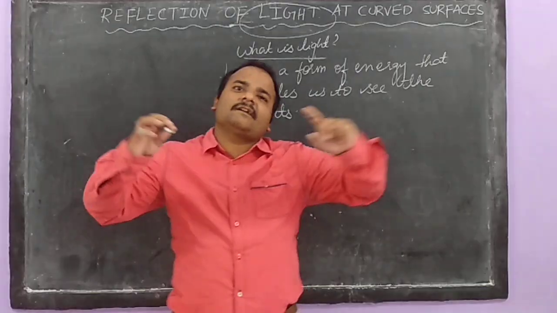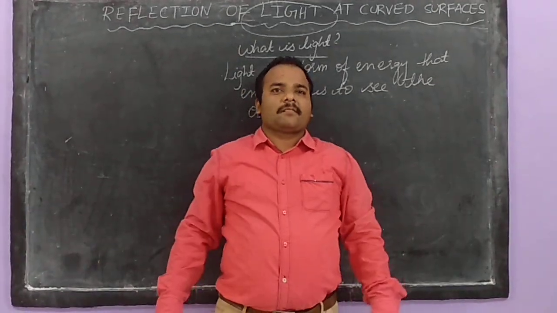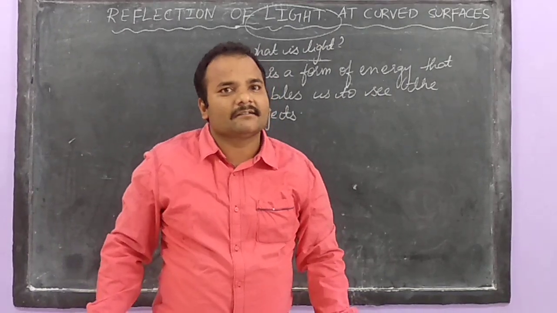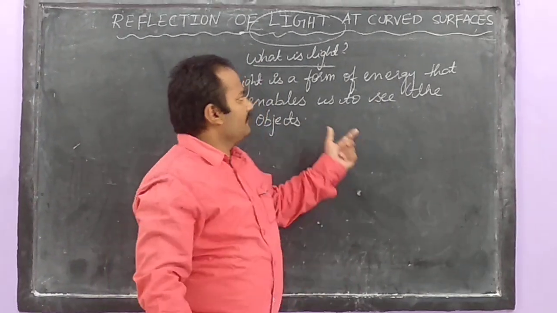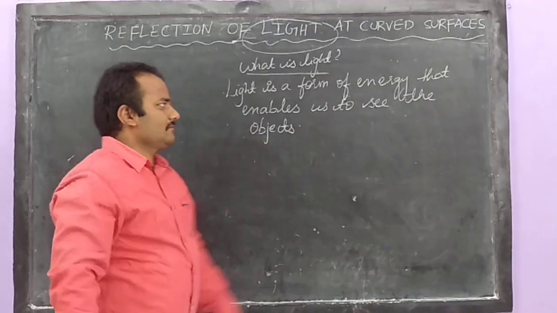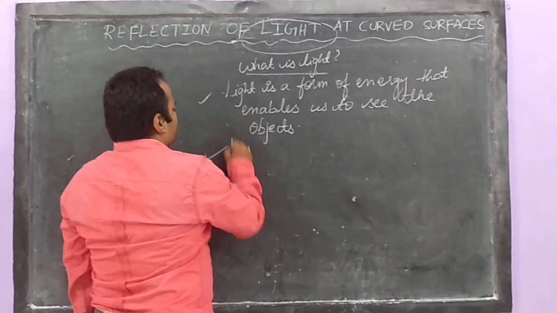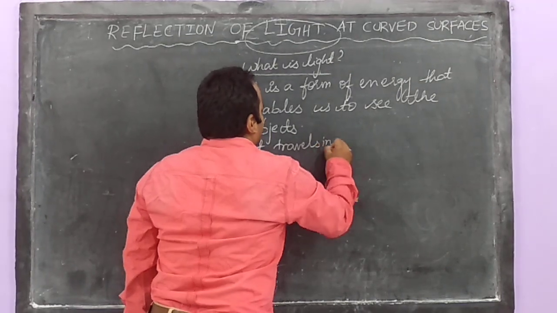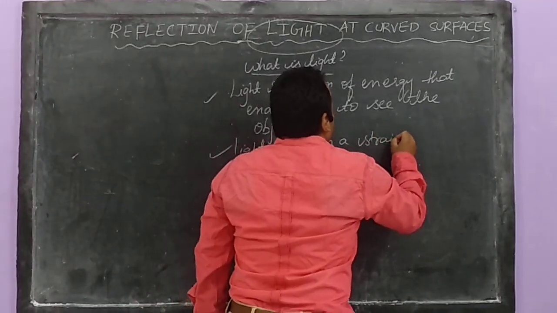We'll say that our earth is so colorful, our earth is so beautiful, but because of light. Yes. We know that light travels in a straight line.